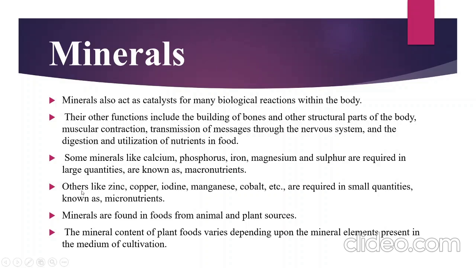Others like zinc, copper, iodine, manganese, and cobalt are required in small quantities, so these are known as micronutrients. Micro is for small quantity of minerals, macro for those required in large quantity.